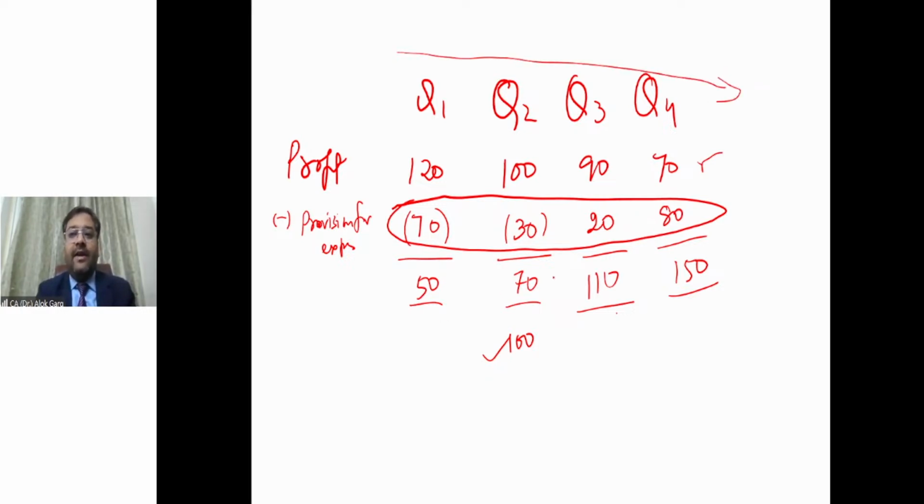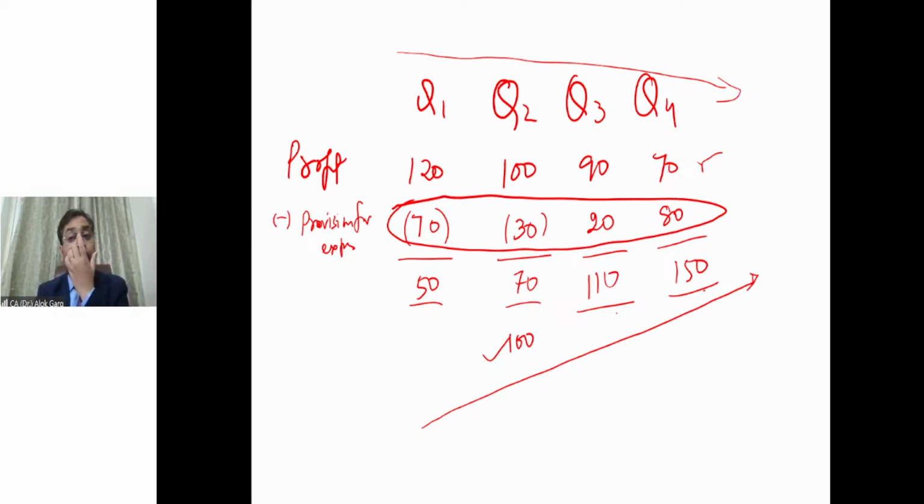But after creating provision and after reversing provision, it means managing and manipulating the provision, the trend is an increasing trend. So dear friend, you can see the beauty of this provision is that the declining trend has been converted into the increasing trend and the number remains constant. There is no change in the number.